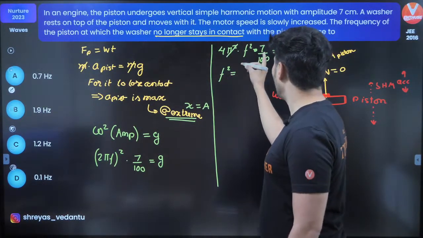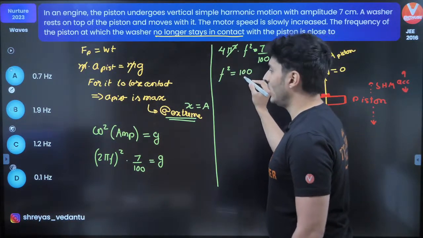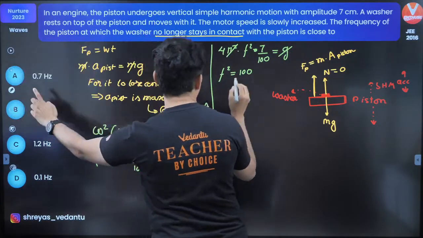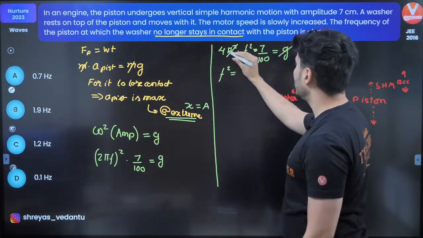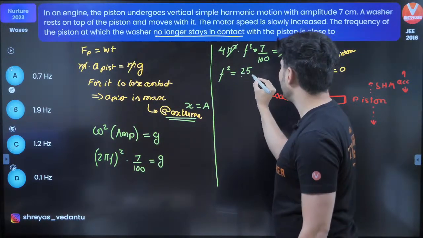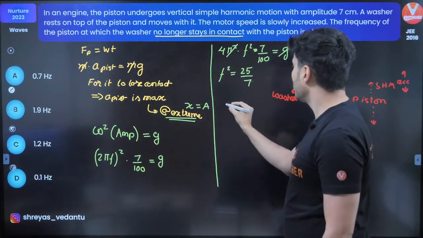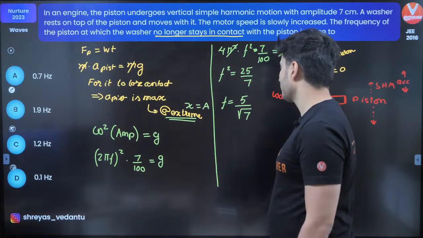Therefore, f square will be equal to 100 by 4. I can just write this 100 by 4 as 25. I'll take the 100 there and 4 here, so that is just 25. And I will have the 7 downstairs. Therefore, f will be 5 by root of 7.